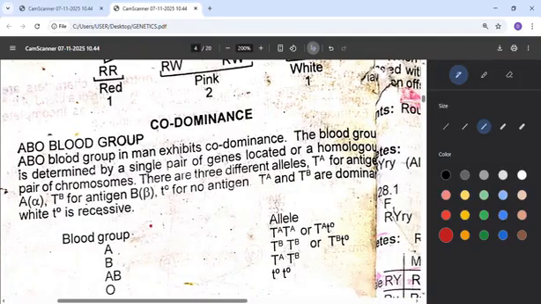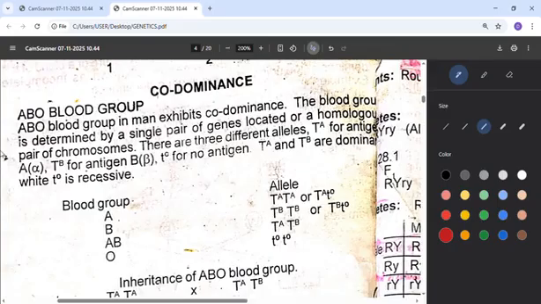Now codominance, which is different from incomplete dominance. Codominance is commonly used for blood group like ABO, meaning blood group A, blood group B, blood group AB, blood group O. So this is the ABO blood group. In man, it can exhibit codominance. What's the meaning of co? Like fellow dominance. That means A will dominate its own, B will dominate its own.